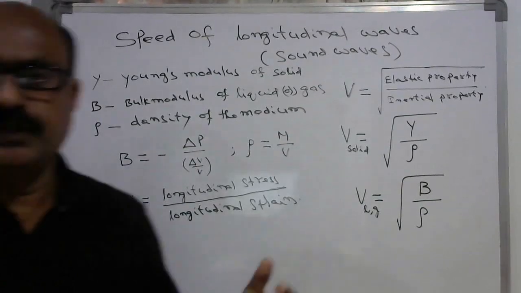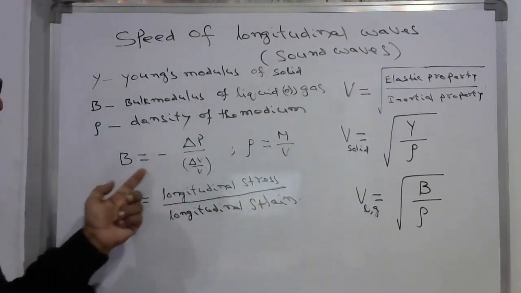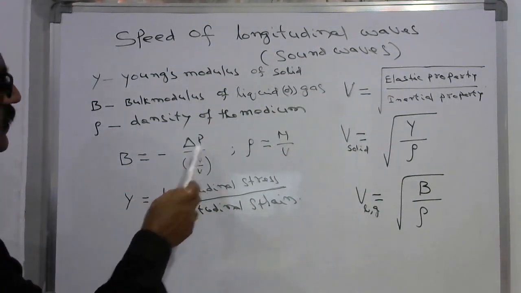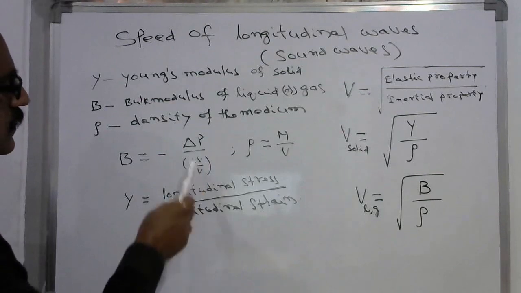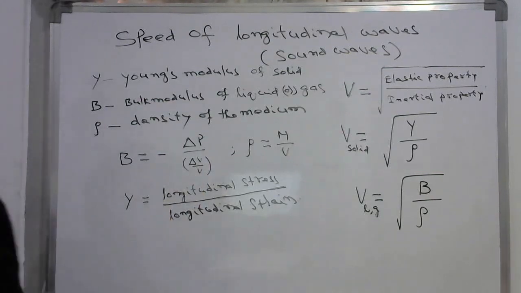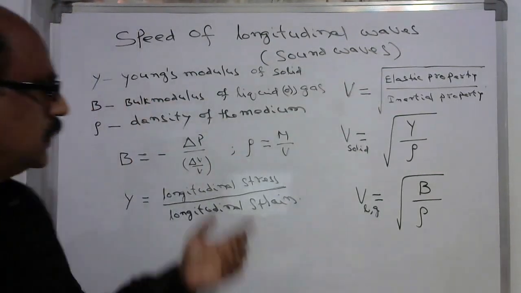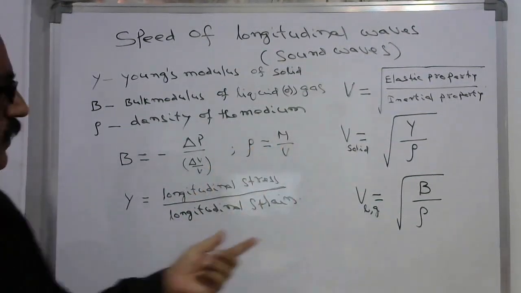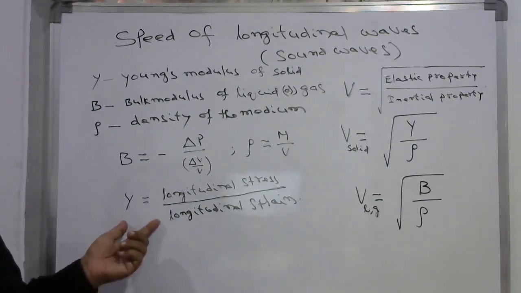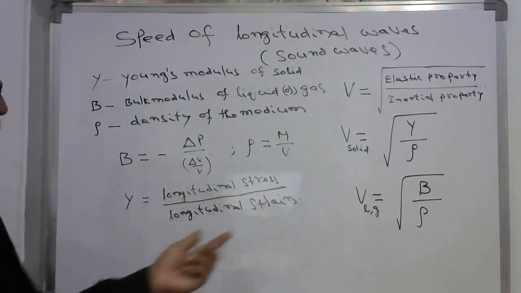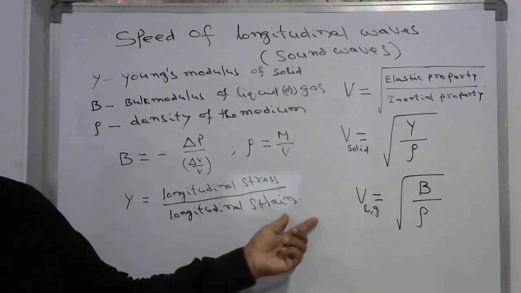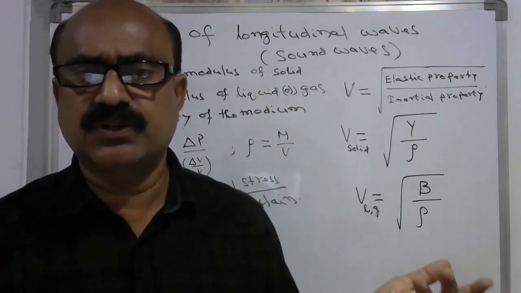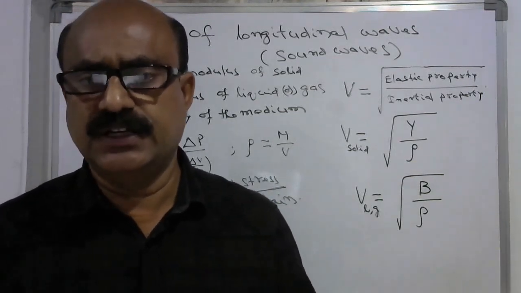Now the bulk modulus can be written as B equals minus delta P, the change in pressure, by delta V by V, which is the fractional change in volume, and rho is mass by volume, that is the density of the medium. And the Young's modulus is longitudinal stress by longitudinal strain. Now we can check the correctness of this speed of sound using dimensional analysis.